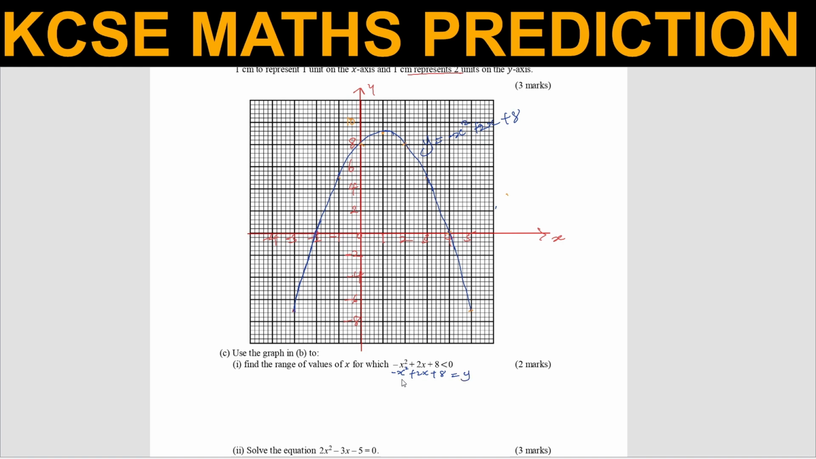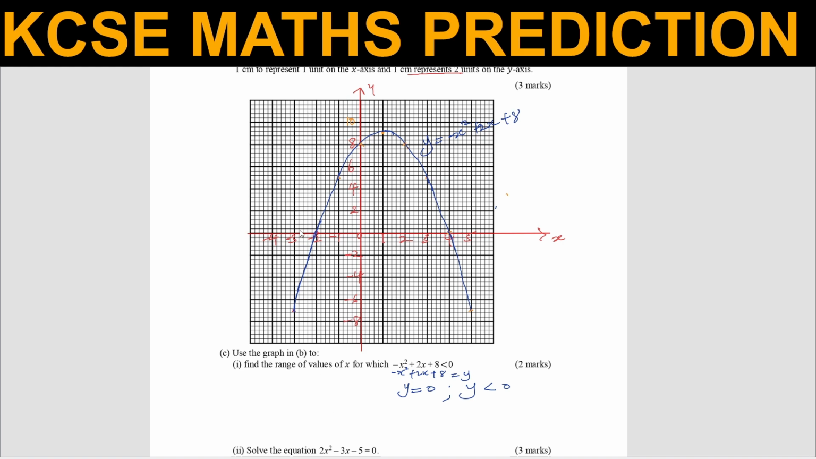So in simple terms, if you can subtract these equations, you remain with y is equals to 0, or simply, because you have inequality there, y is less than 0, because y is the one that is equivalent to what we have on the left hand side. So you're supposed to find the range of values of x for which y is less than 0.